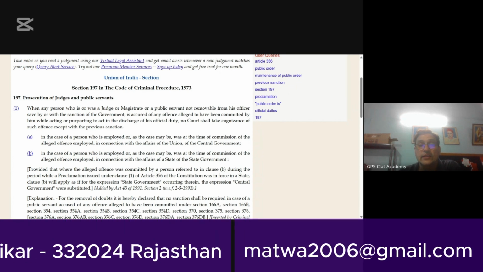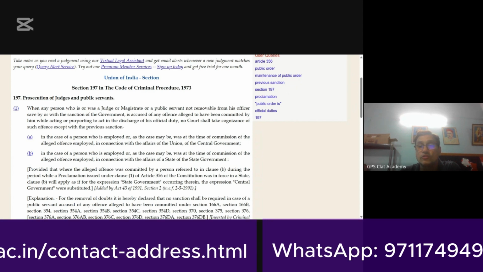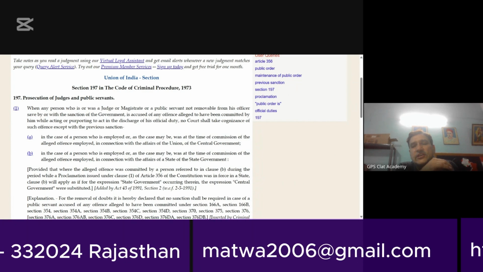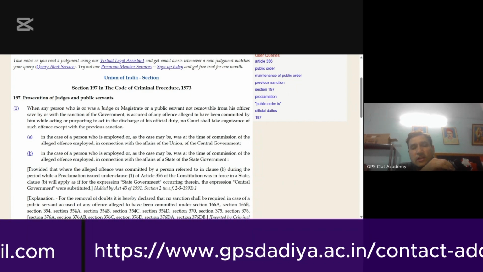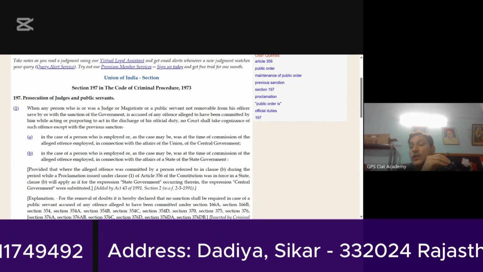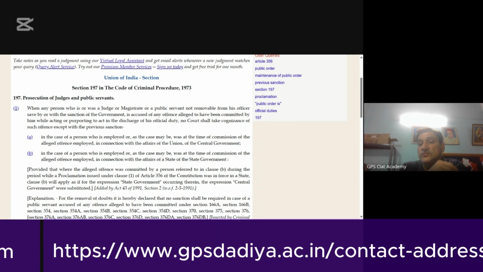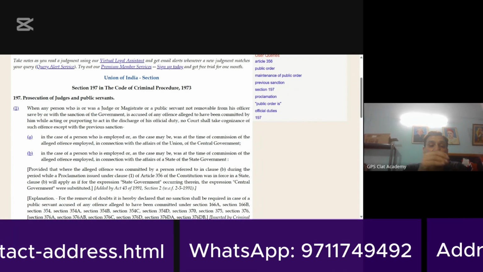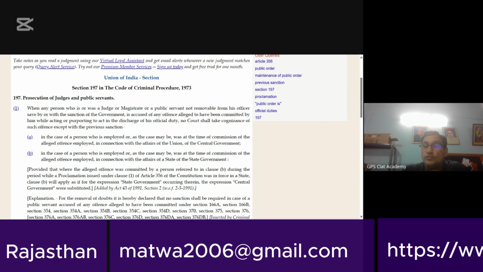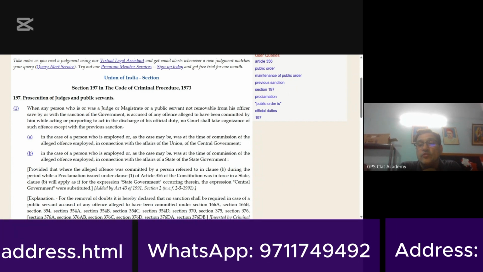If they are purporting to act in pursuance of their lawful obligations, and in the course of such obligations they egregiously, shockingly violate, shockingly trample upon your rights, then still you may not have any remedy against them. And this is what is exemplified by this newspaper article, which says that if they are acting within the course of their duty or purported to be acting within the course of their duty, in that case you will not have any recourse against them.